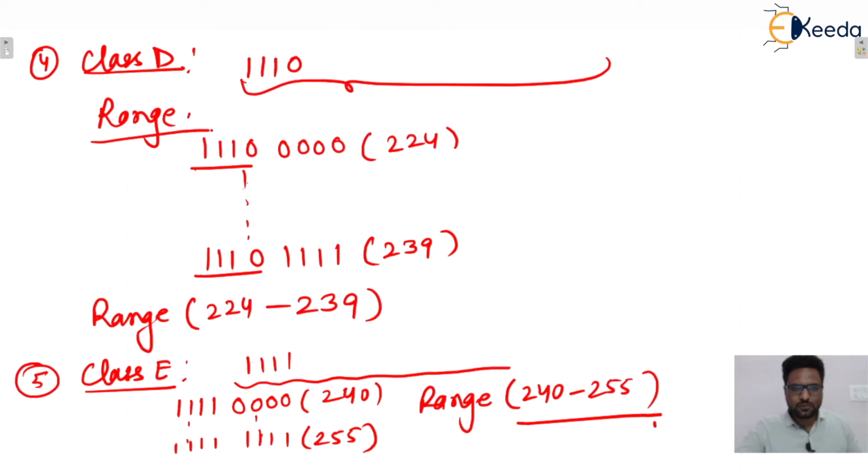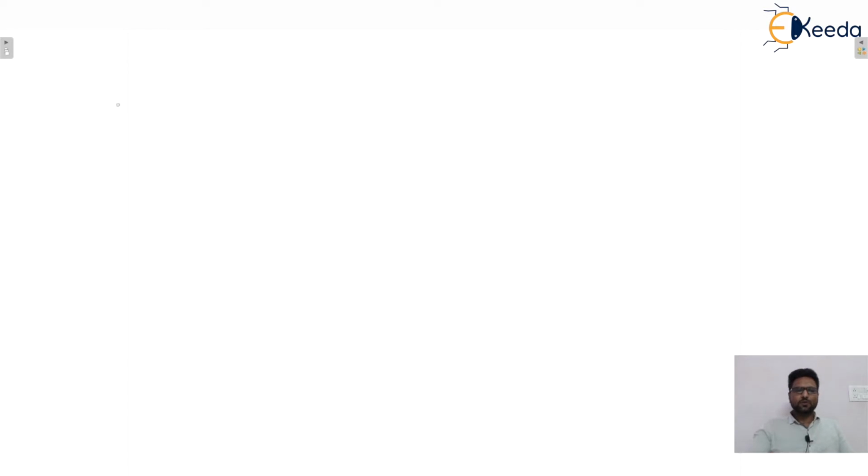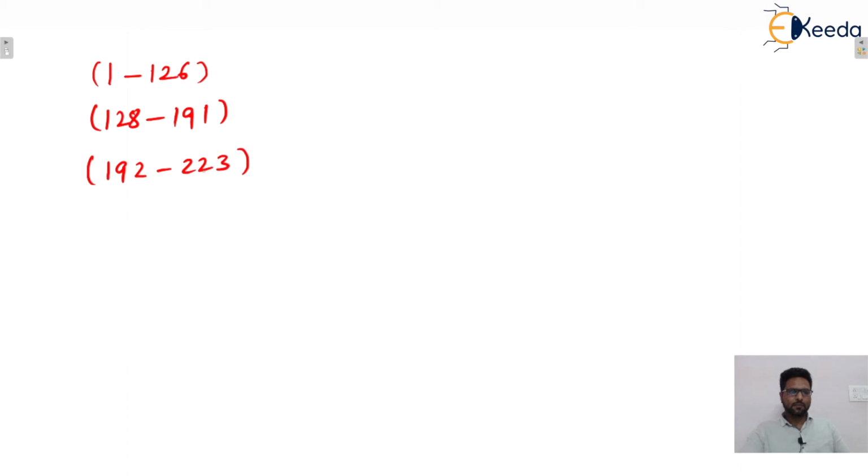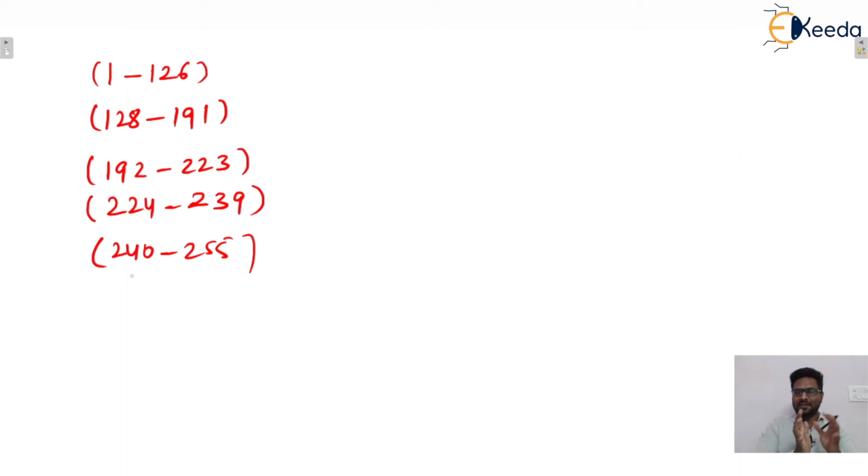Okay, so moving to the next one, for the first octet, you can remember that for class A, the range will be from 1 to 126. For class B, the range will be from 128 to 191. For class C, it will be 192 to 223. For class D, it will be 224 to 239. And for class E, it will be from 240 to 255. These ranges are only for the extreme left octet. Be careful, isn't it? Okay, so this classification is clear to you guys, isn't it?